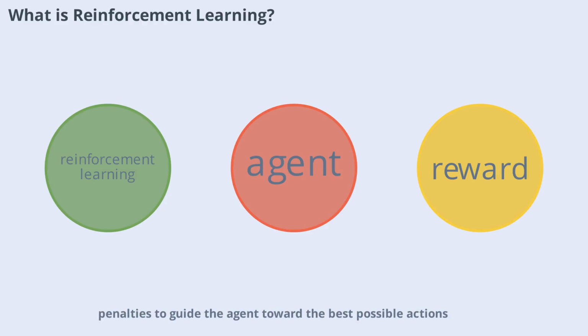Imagine teaching a dog tricks. You reward it for good behavior and discourage unwanted action. Similarly, in reinforcement learning, the agent receives positive or negative feedback based on its actions, gradually improving its performance over time. This approach is widely used in robotics, gaming, and even finance. Let's dive deeper into how this process works and why it's so powerful.